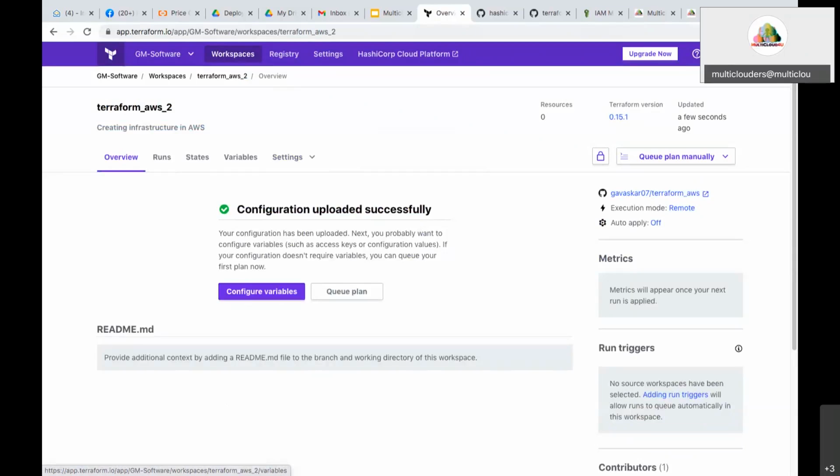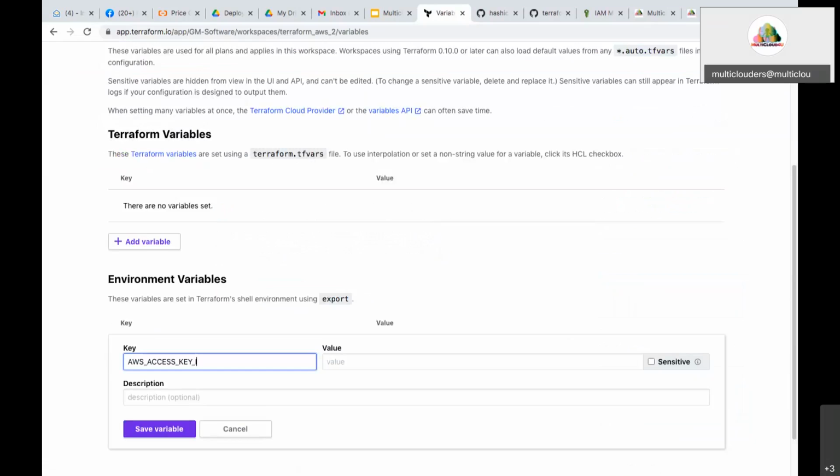_KEY_ID. You have to provide that value, the access key value. I'm going to provide this. You can copy this and provide it. Now if you want to hide this, if you click sensitive, next time the value will not be displayed.